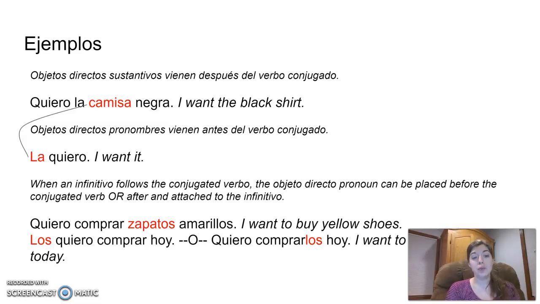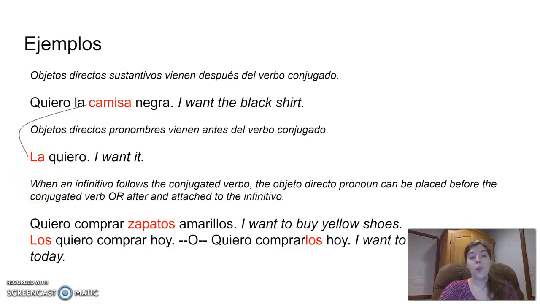So that pronoun, here we're replacing la camisa, saying I want it. I want the black shirt. I want it. Here we're replacing camisa with the word la as our direct object pronoun. Note that here in the second sentence, la is a direct object pronoun. In the first sentence, where you see la, that is the article because it's followed by its noun, la camisa. So that's the difference here. The la is not followed by the noun, which makes it a direct object pronoun.